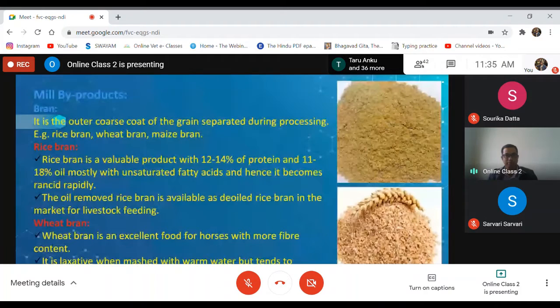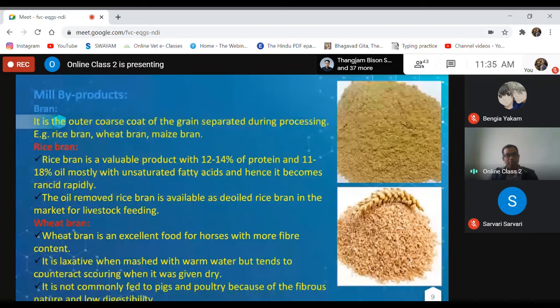Meal byproducts of cereals are generally used for feeding livestock and poultry, along with cereals like maize. Bran, different types of brans are available, like rice bran and wheat bran. However, nowadays rice bran is not used as such. Oil is removed from the rice bran, and after that, de-oiled rice bran is used for feeding to the animals.